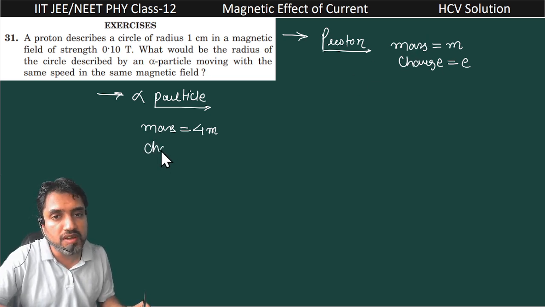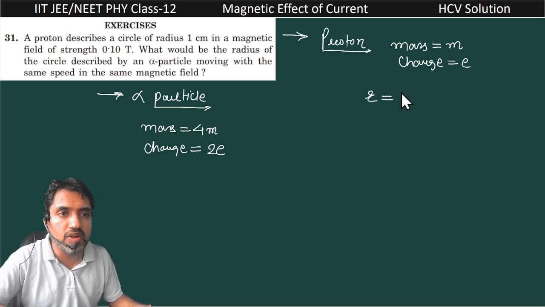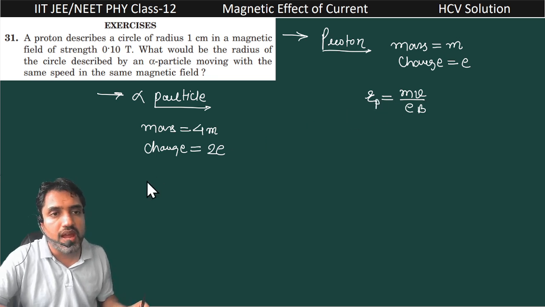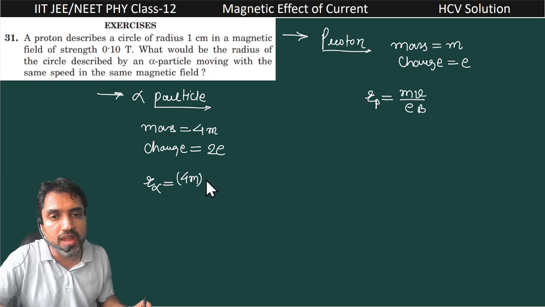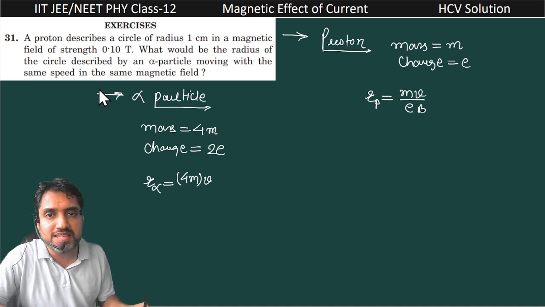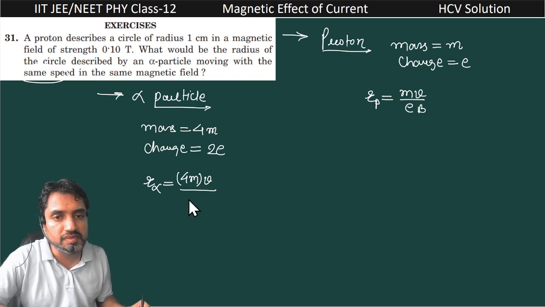And if we consider charge, the charge on the alpha particle is double that of the proton, that is equal to 2e. So the radius r is equal to mv divided by eB in the case of proton, so it can be written as r_p. And the radius in the case of alpha, r_alpha, will be, in place of mass we have to use 4m, into velocity, which will be the same because it is given in the question, moving with the same velocity, divided by the charge 2e into B.